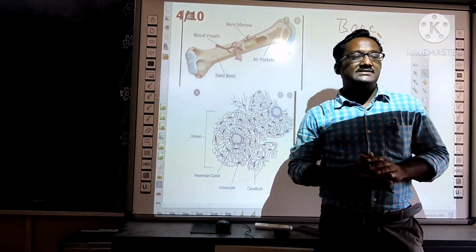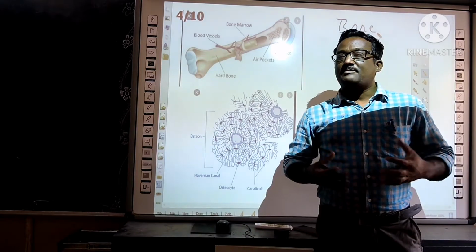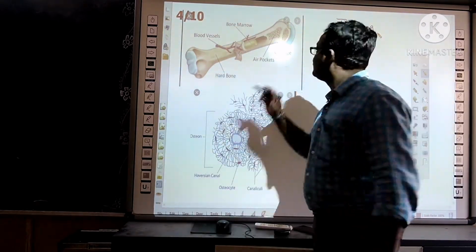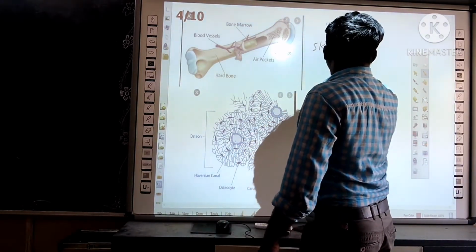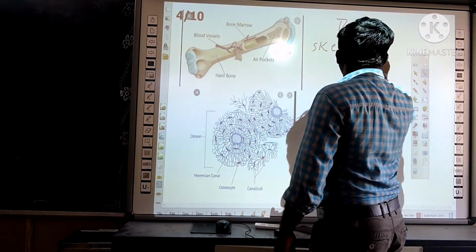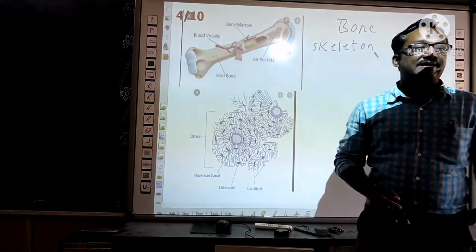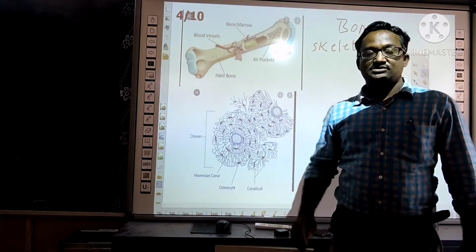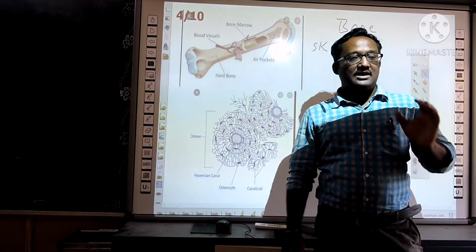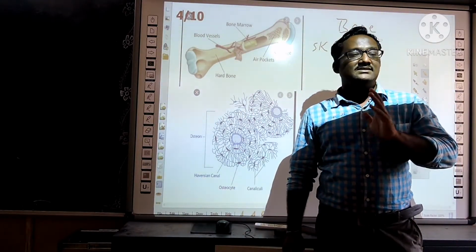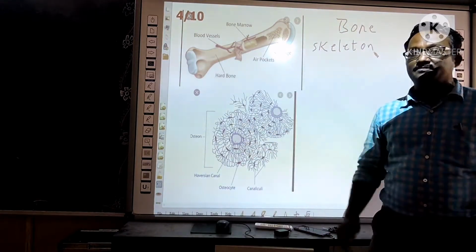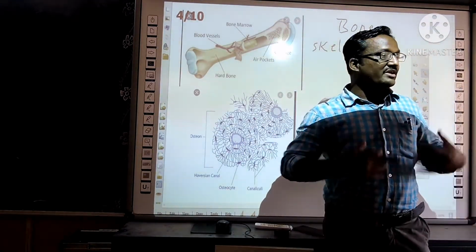In vertebrates, the body has a skeleton. Have you seen the skeleton? Skeleton is made of bones. Almost all vertebrates' skeleton is made of bones. The skeleton gives the framework to our body.